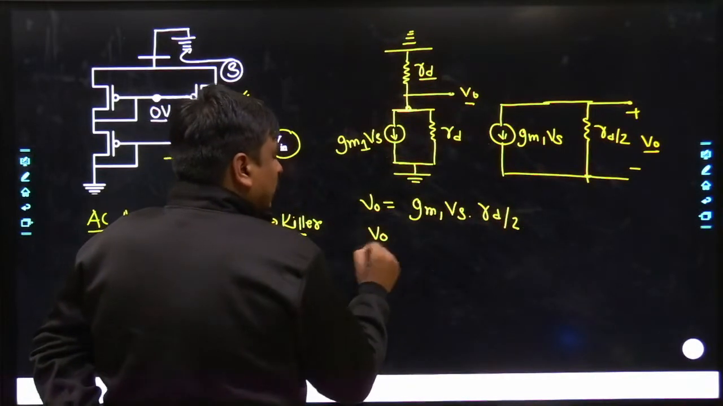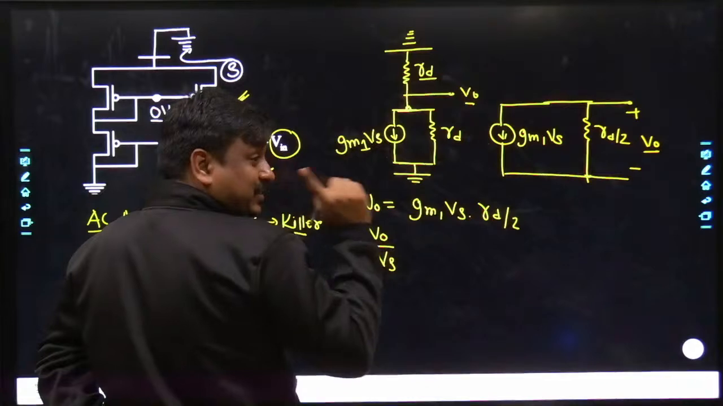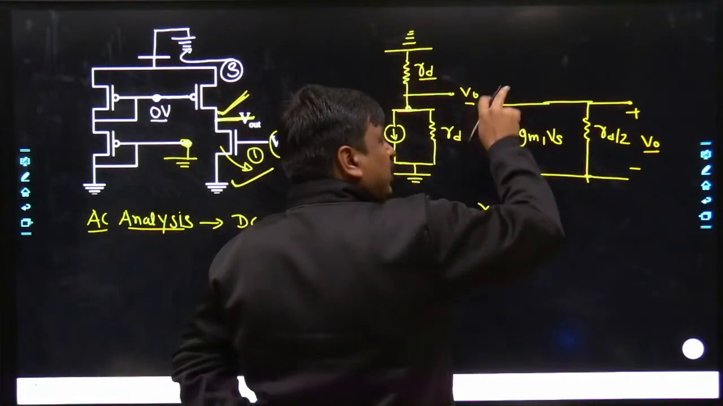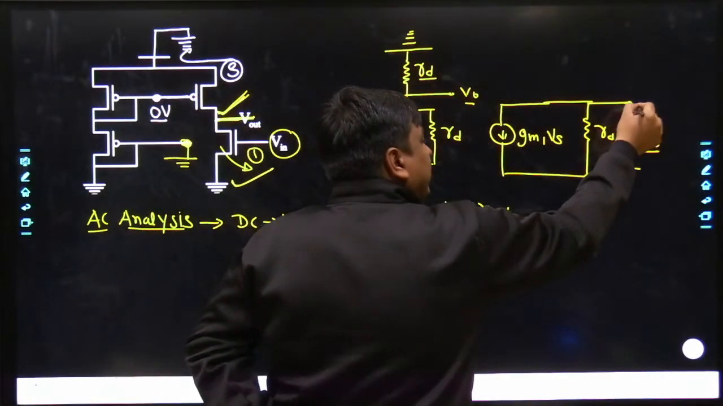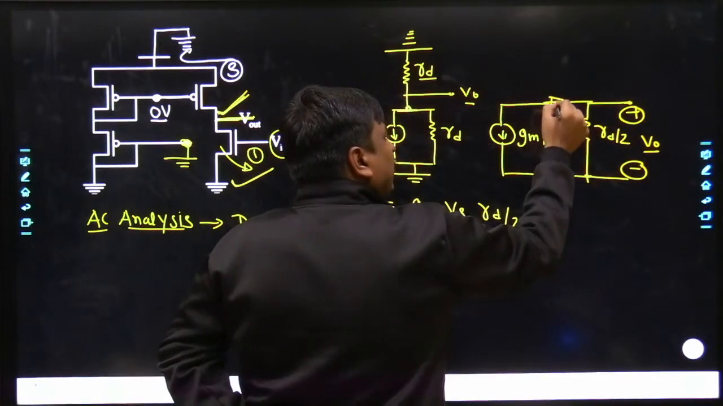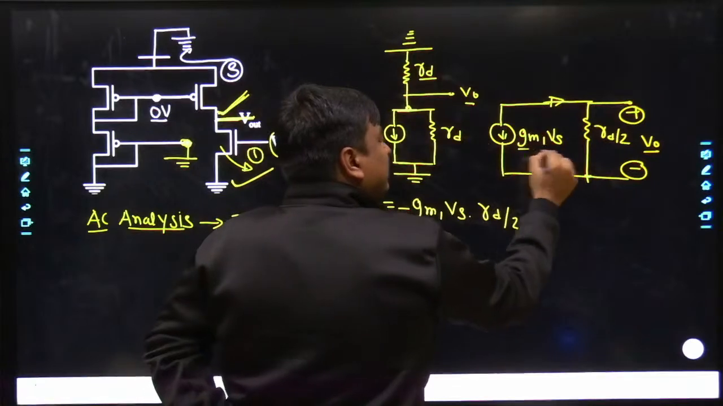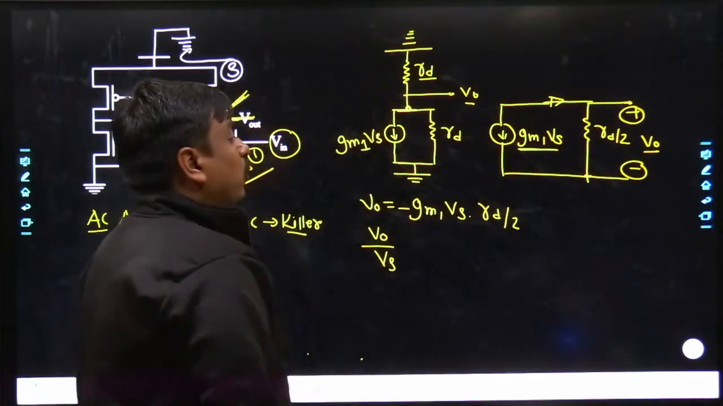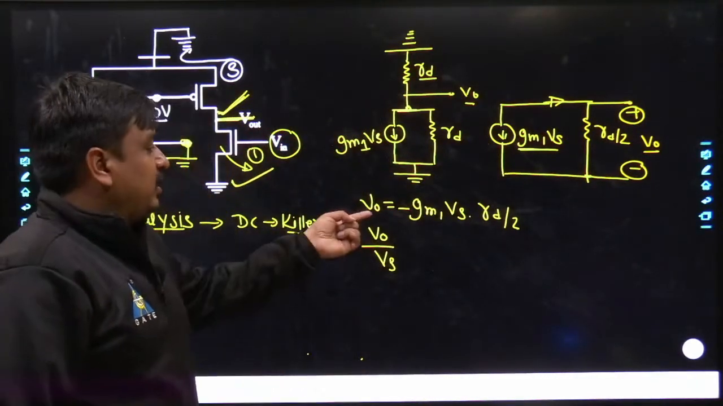Anyways, I was discussing V0 divided by VS. The direction would be minus. Why? Because if you want the polarity of V0 positive towards upside, negative towards downside, the flow of current has to be from top to bottom. That means the direction of the current of GM1 VS has to be taken negative, and that is what I have done over here.